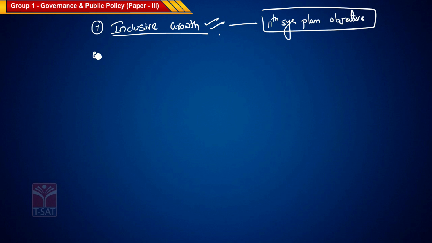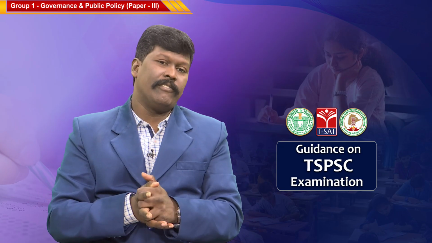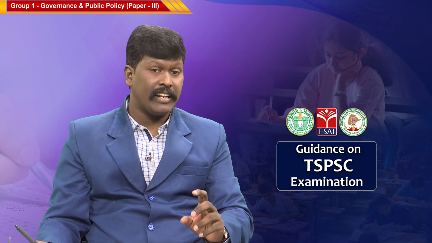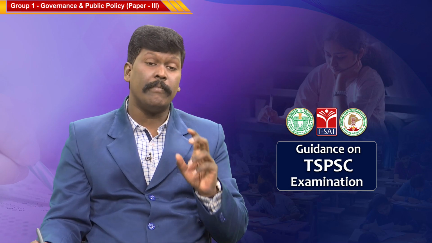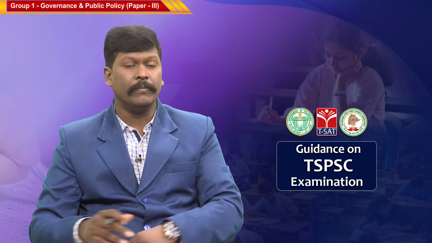Now, the last one, the eighth. The eighth feature is cooperation between government and civil society. Civil society cooperation, pressure groups, NGOs, media, all these are very important for good governance. These are the 8 features identified by the World Bank through a report published in 1992.